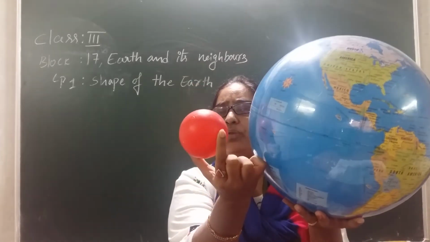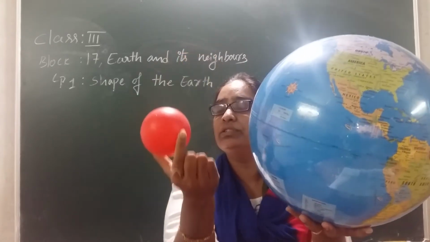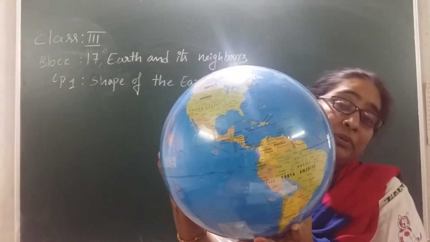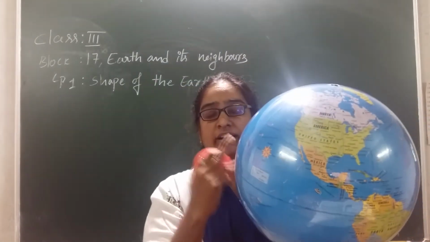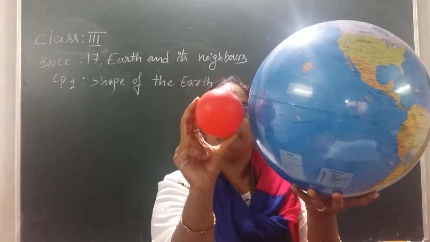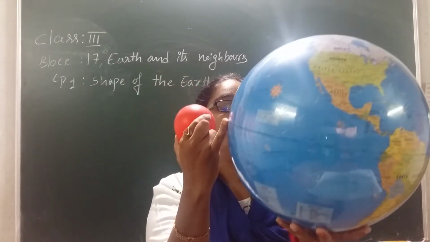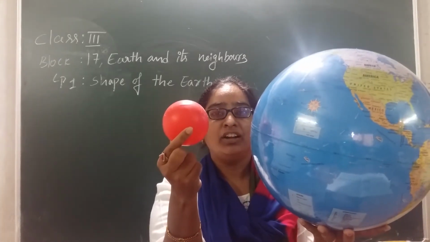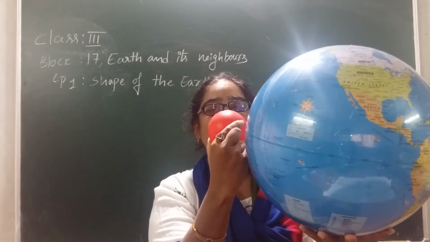So can anyone tell what is the difference between this one and this one? What is this? This is a globe, right? And a globe is a true representation of the earth, children. So can anyone tell what is the difference between this spherical shape and this one? Yes? Can anyone tell? Don't say this is small and this one is big.